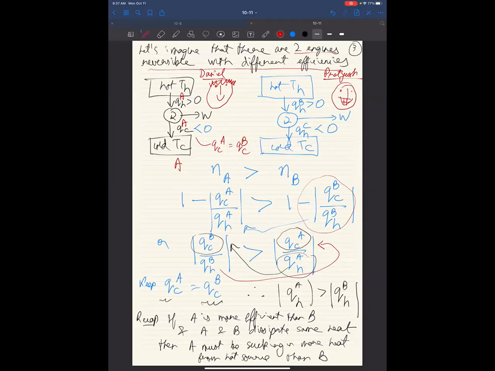We cannot do that. If we had two engines with different efficiencies, we could run the higher efficiency engine in the forward direction, and we could run the lower efficiency engine in the backward direction. And the net effect would be a process where you're not losing any heat to the sink and you're converting everything into work. And that would be in violation. So this proof is abstract.